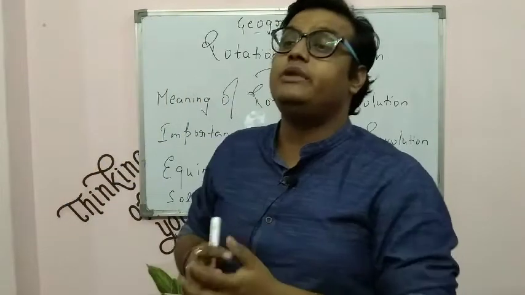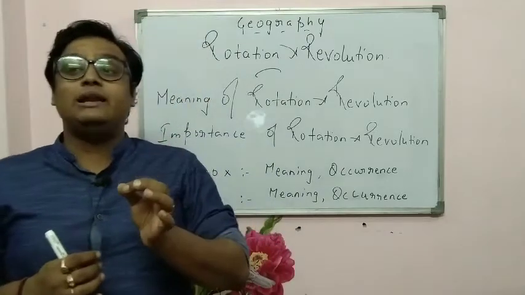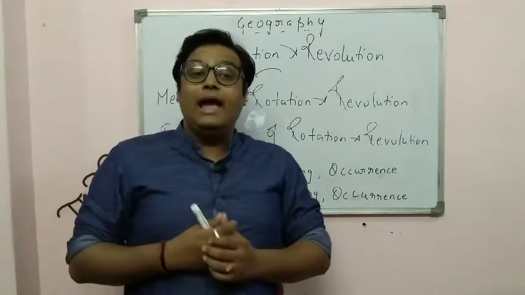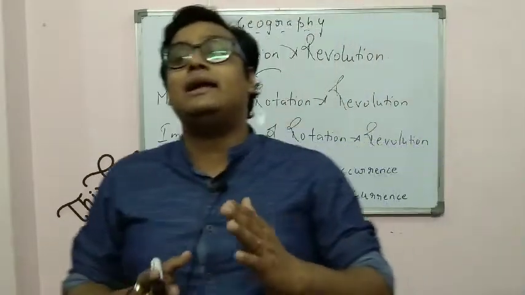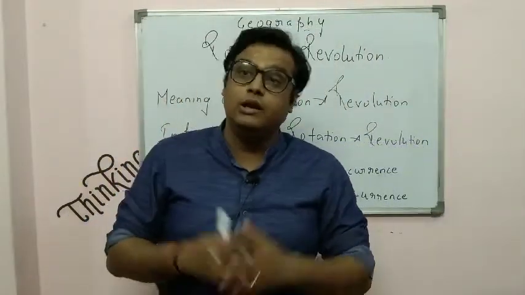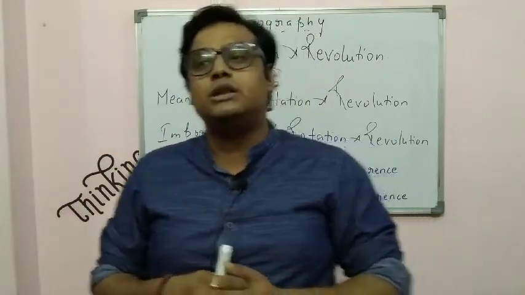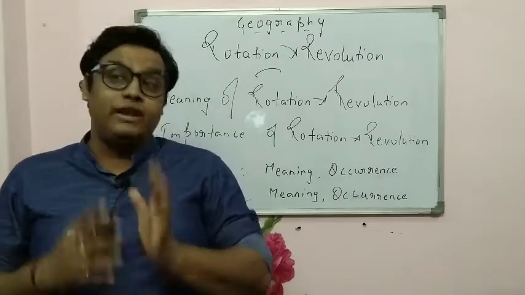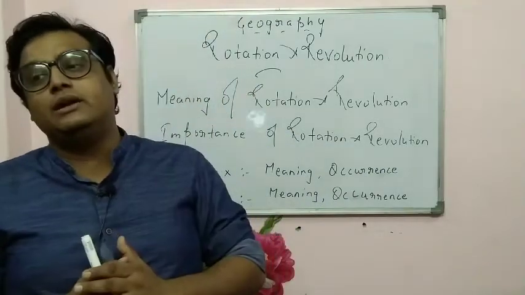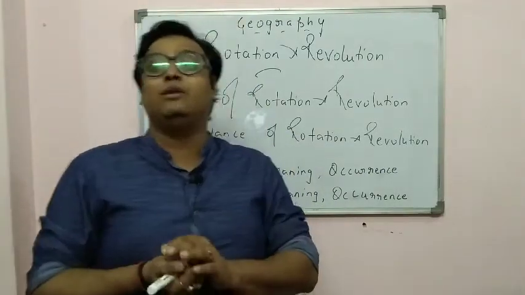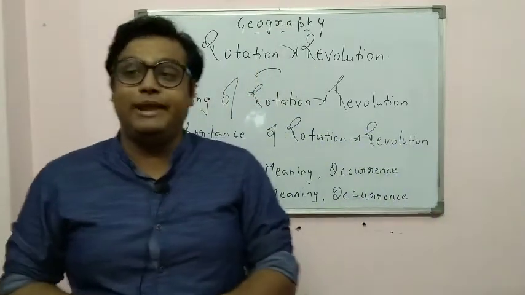So, next is circle of illumination. What is circle of illumination? Basically, circle of illumination is a circle which is directly bisecting the equator, and it is important because it tells us the daytime and night time of the earth. It signifies the daytime and night time of the earth, and it is a very important phenomenon because it is bisecting the equator. When you make a line, it bisects the equator, and it is helpful in determining the daytime and night time of a particular place.